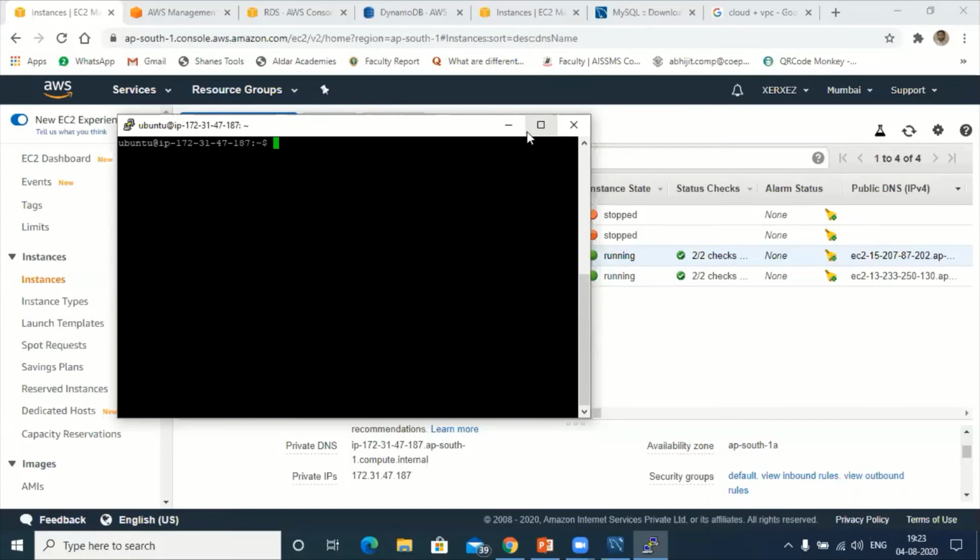Suppose if I want to connect with MySQL using RDS, we need to install the MySQL client in our EC2 machine. So to install the client, type sudo apt-get update.